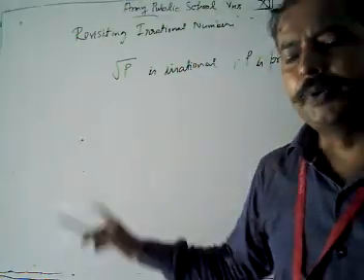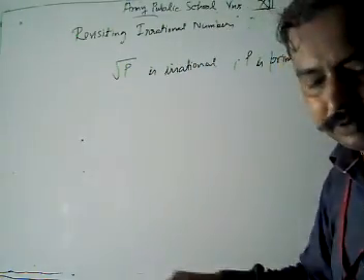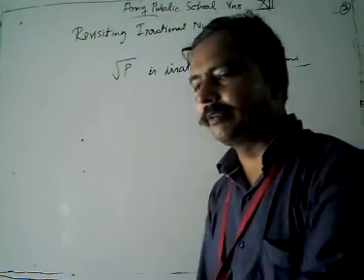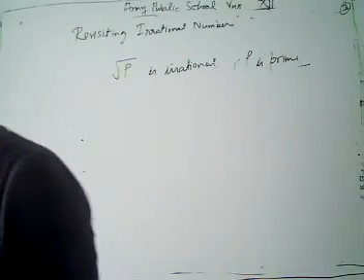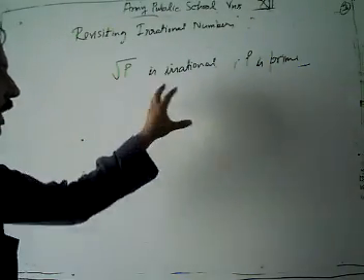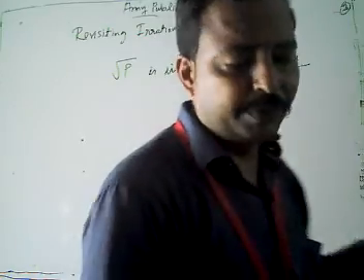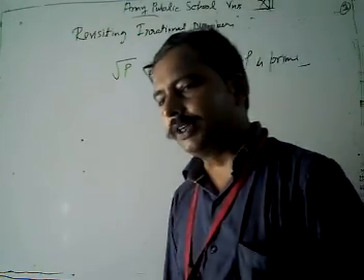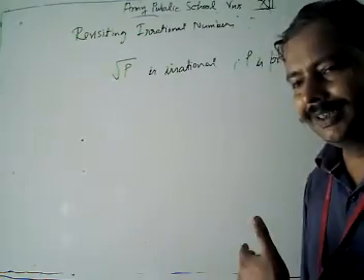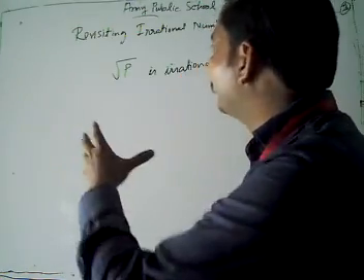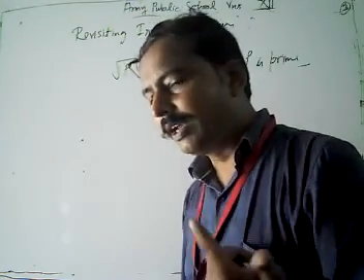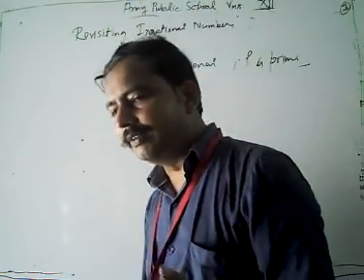I am going to prove this statement in 5 to 10 minutes. Before that, we are revisiting irrational numbers and I am explaining how we get an irrational number.